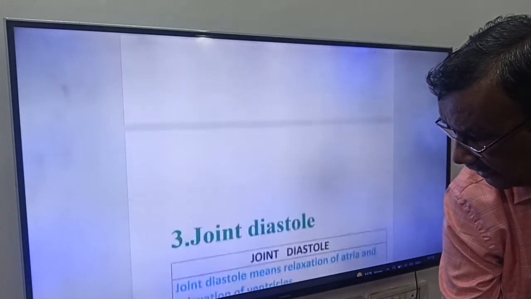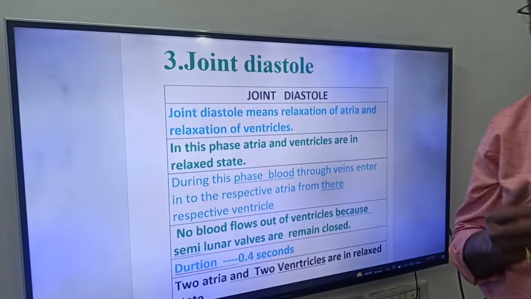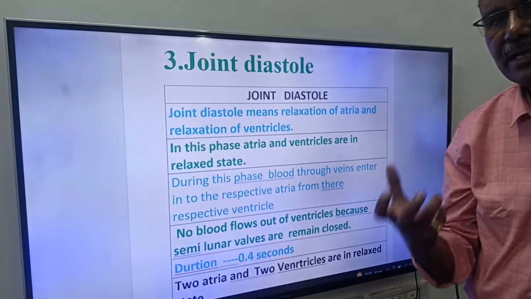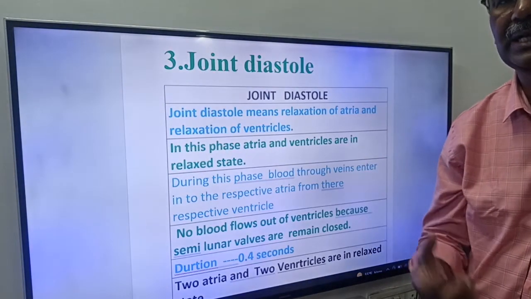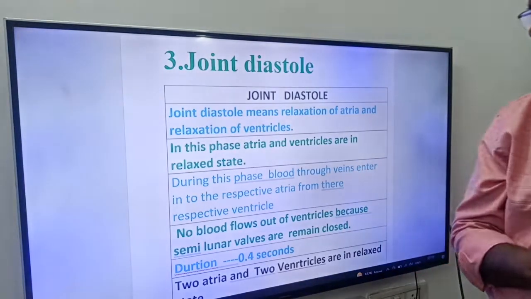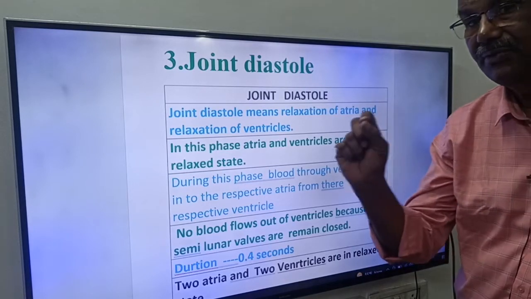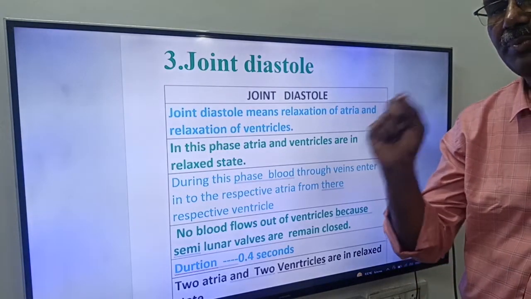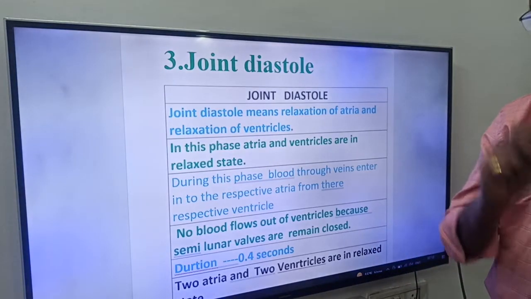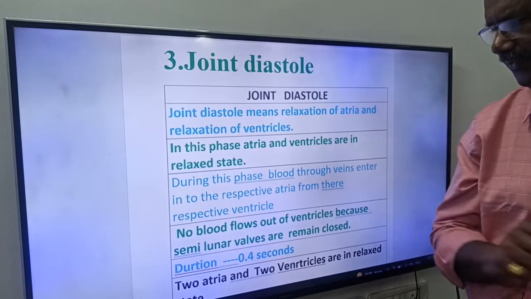That is about ventricular systole. Friends, now come to the joint diastole. What is joint diastole? Joint diastole means relaxation of the 4 chambers of the heart. That is, 2 atria and 2 ventricles are in a relaxed state. Joint diastole means relaxation of atria and relaxation of ventricles. Next, friends, in this phase, atria and ventricles are in a relaxed state. You know it, friends.